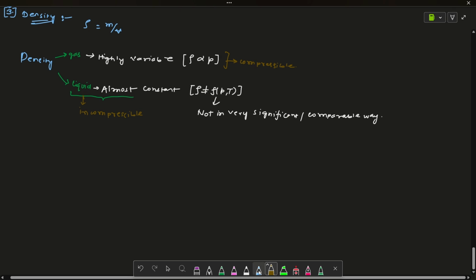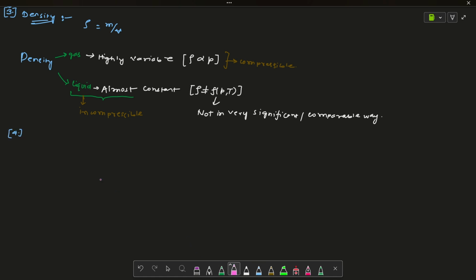Now some important parameters that we are going to discuss. All of these are important. The fourth one is specific weight. What is the definition of the specific weight?